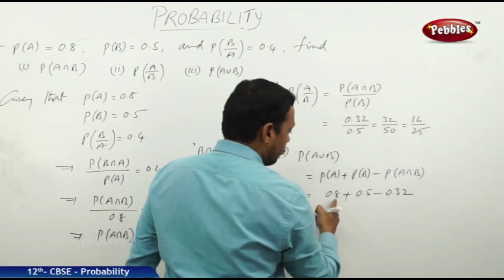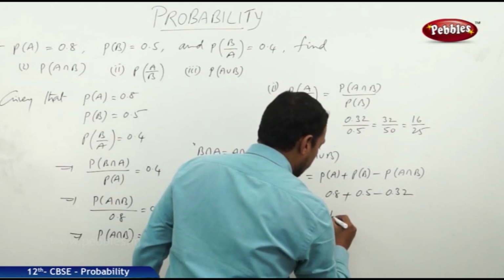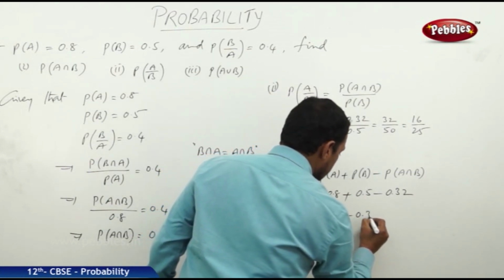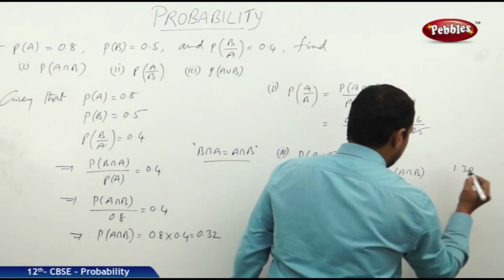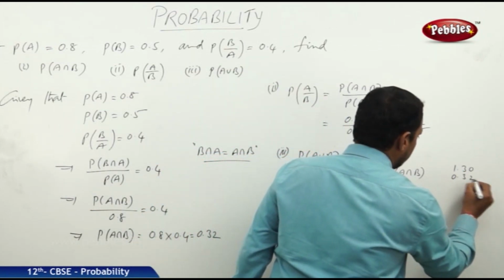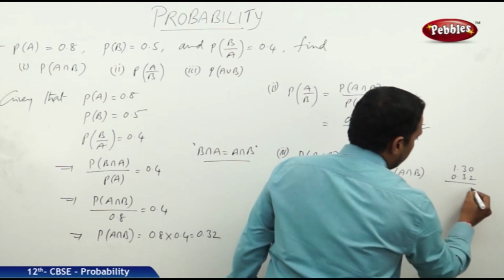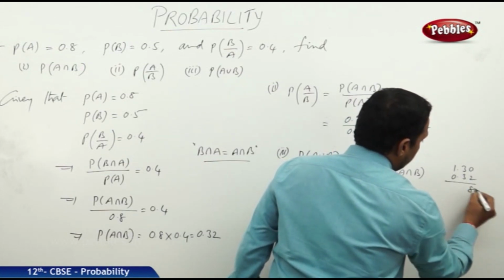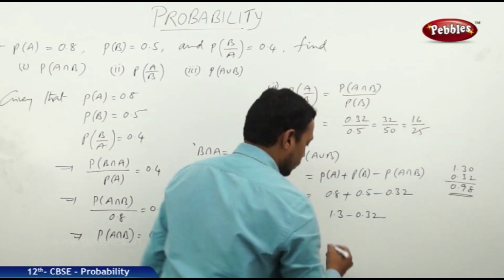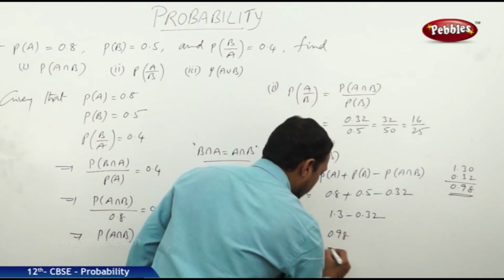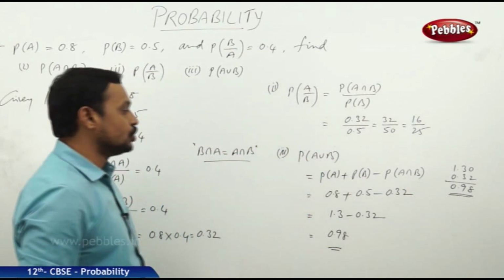Now 0.8 plus 0.5 is equal to 1.3, minus 0.32. So that is 1.30 minus 0.32. What is that? It is 0.98. Therefore, the probability of A union B is equal to 0.98.